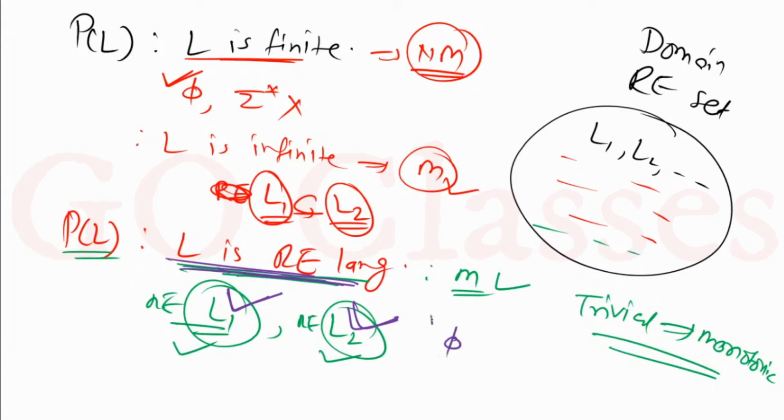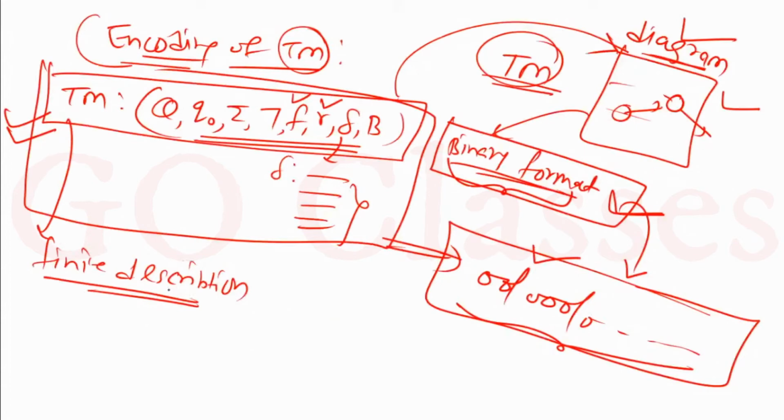For example, this phi is an RE language, but if you take a superset of this phi which is not an RE language, let's assume L is a not-RE language. Of course this L is a superset of phi, and this phi is satisfying this property, and of course this L is a not-RE language, so this does not satisfy this property. But this does not make this property non-monotonic. Are you getting my point? So my point is that always take elements from the domain. Always take in your counter example two RE languages, L1 comma L2.